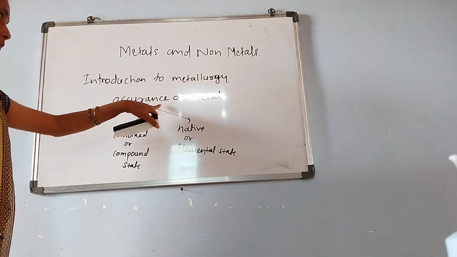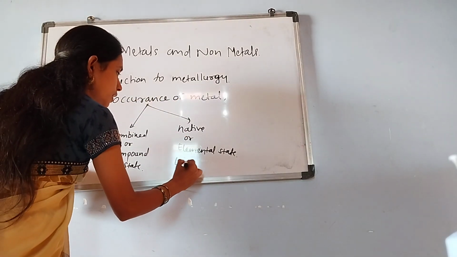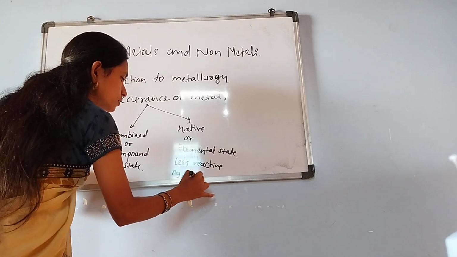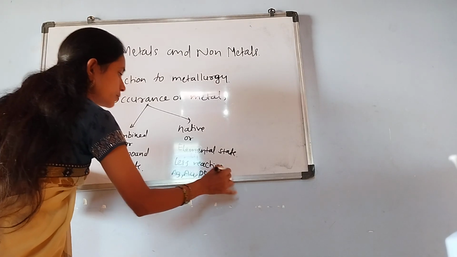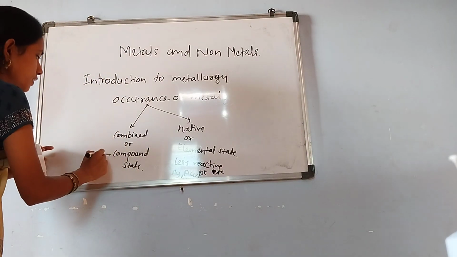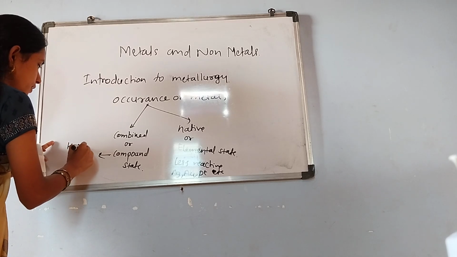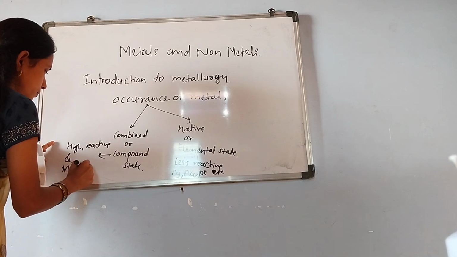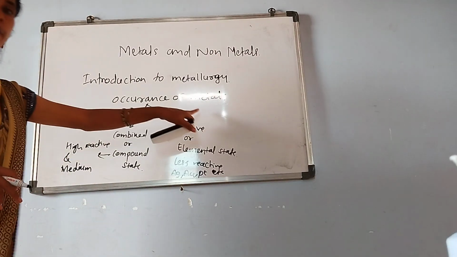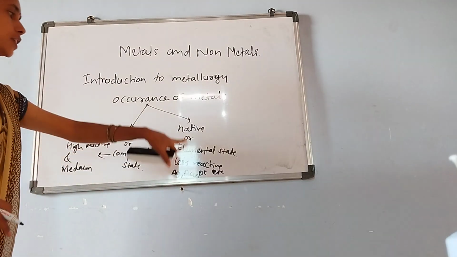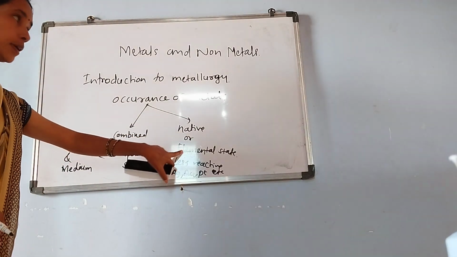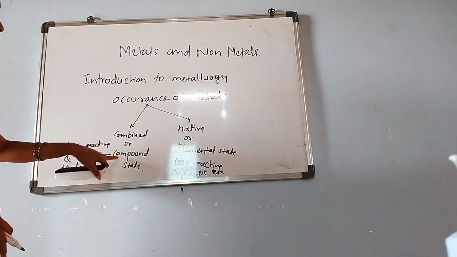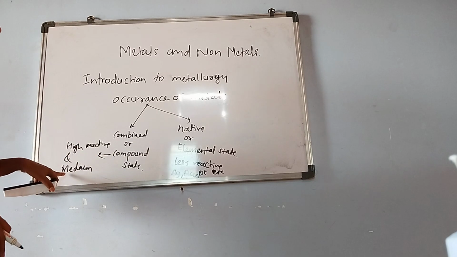Elemental state metals are normally less reactive metals. Example: silver, gold, platinum, etc. Combined or compound state is normally for highly reactive and medium reactive metals. So metals occur either in the combined or compound state, or in the elemental state. Elemental state metals are less reactive, like silver, gold, platinum, and compound state metals are highly reactive and medium reactive metals.